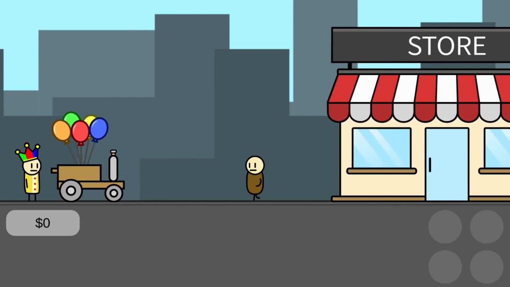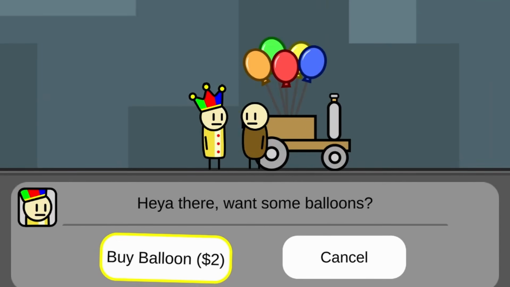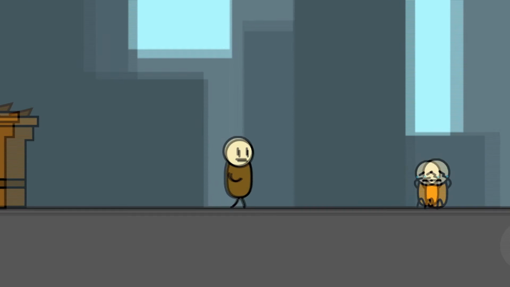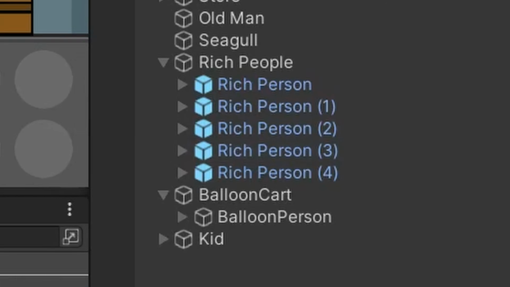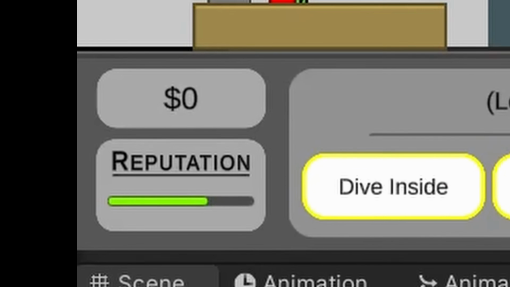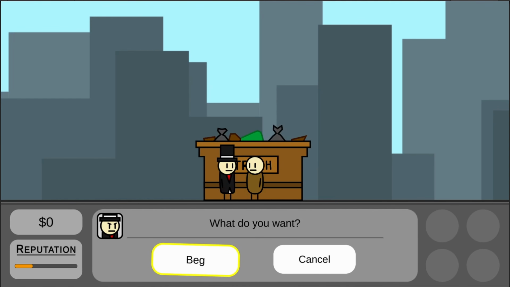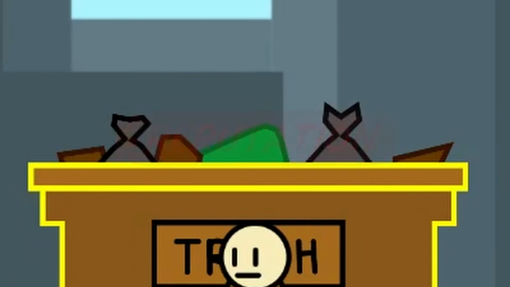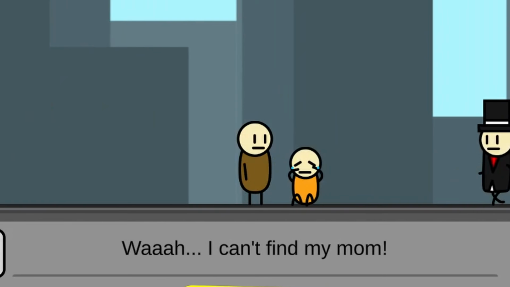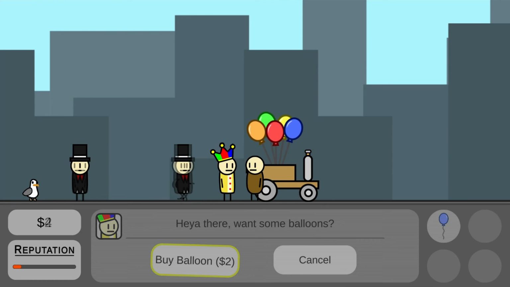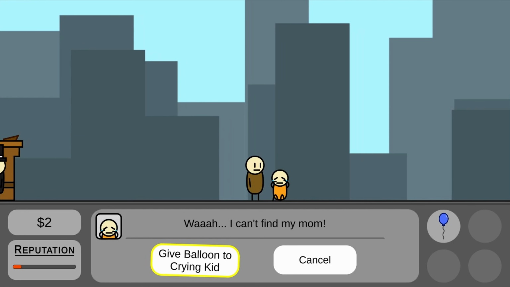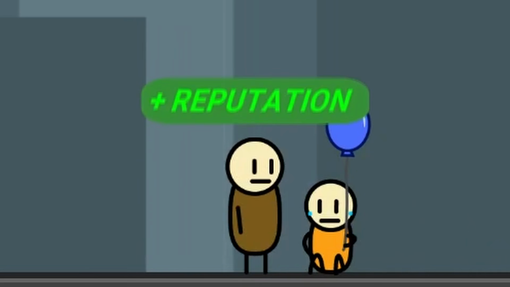Now that my rich people NPCs are done, all I have to do is to add in my last few NPCs, which is the balloon cart guy, which, as you guessed it, sells balloons, and also a crying child. And with all of my NPCs done, now it's time to add reputation. So if you do certain actions, such as beg, then you lose reputation. But let's try helping this child out. So I buy a balloon, then give this crying child a balloon. Then as you can see, I have gained some reputation.